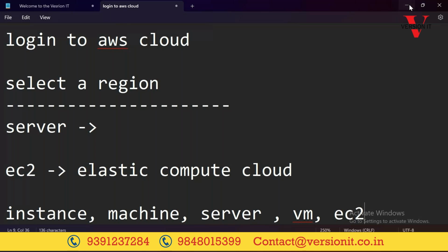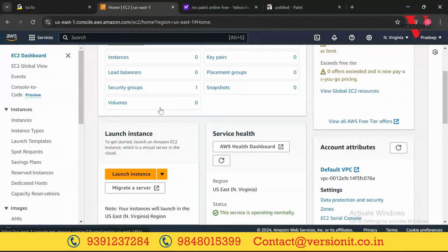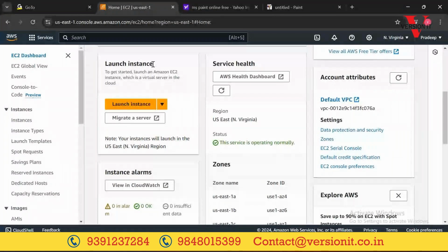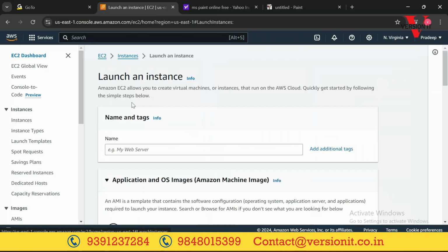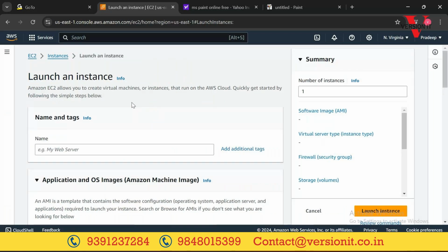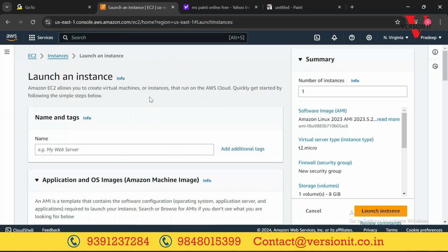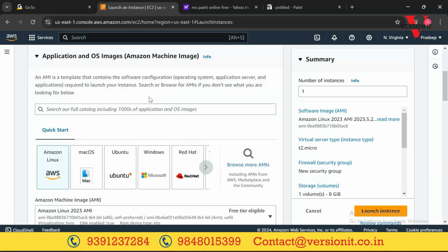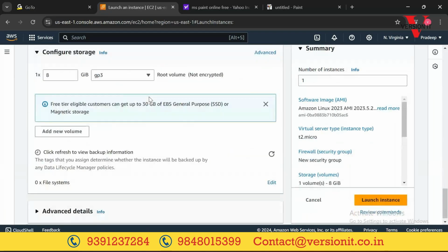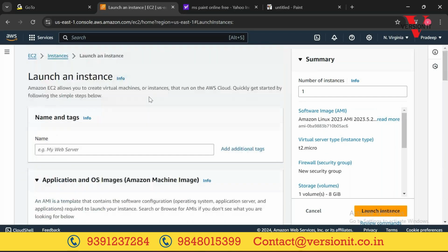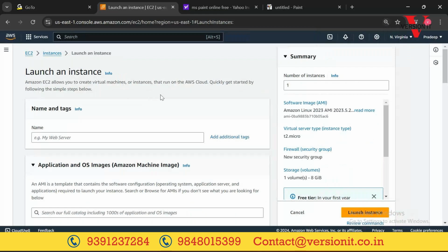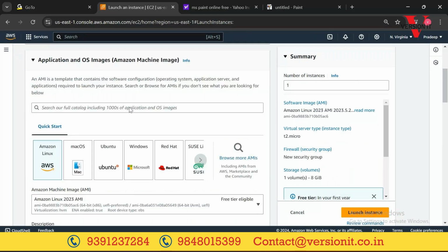Now here we get the option called Launch Instance. I want to launch a server, right? For that, click on Launch Instance. Directly you can go ahead and click on this Launch Instance. Now look at these options. We have so many options. Let me decrease the font size a little bit. Yeah, I think it's good, right? So here is the list of options.